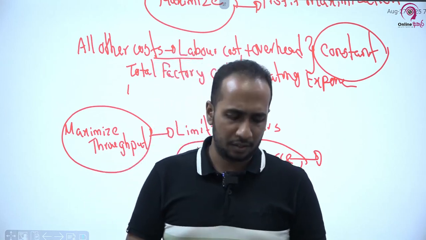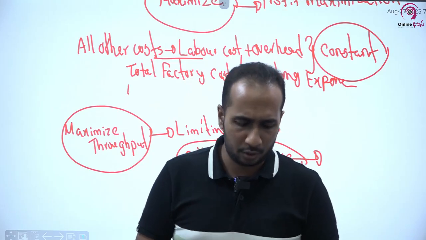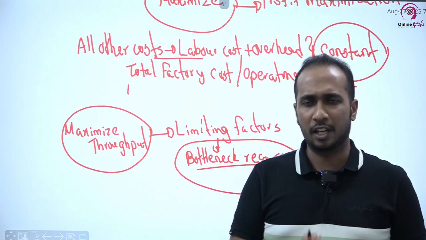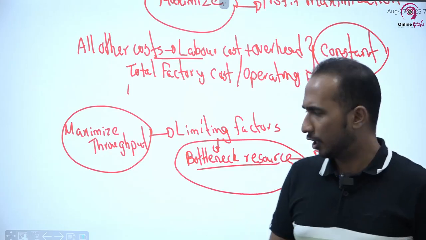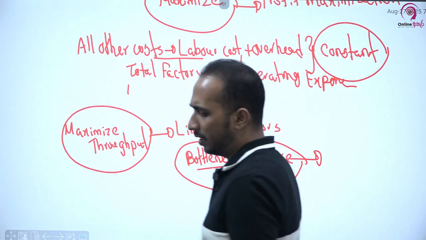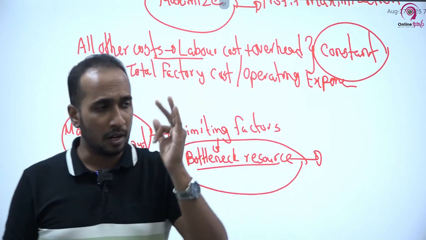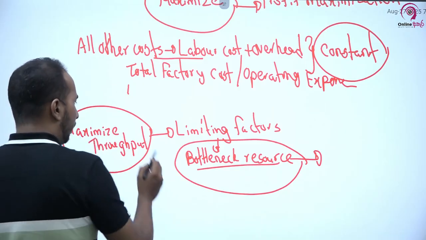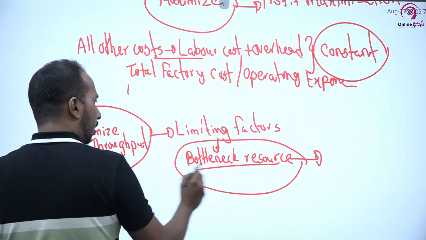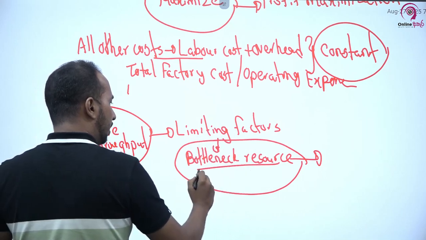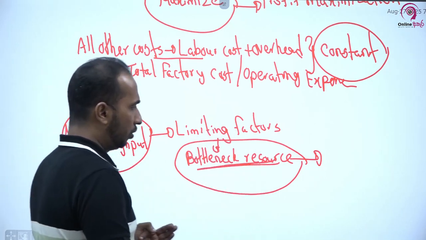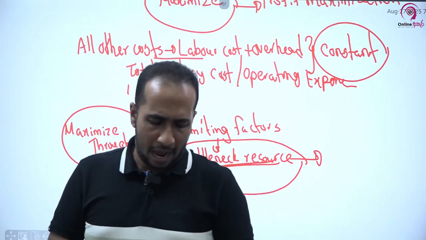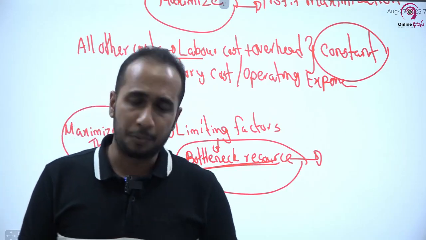And you may have to understand that there are some performance measures under throughput accounting which I am not going to discuss at this moment, but I will explain them with past paper questions, right? So these are the basic concepts you need to understand. You have to understand what throughput is, and how we are going to maximize profit with throughput thinking. Once we maximize our throughput, we will face some limitations. Those limitations are called bottleneck resources. Those are the aspects that you need to understand basically under throughput accounting.